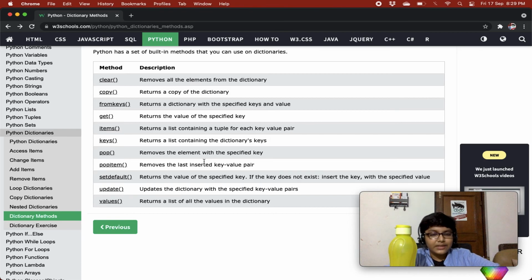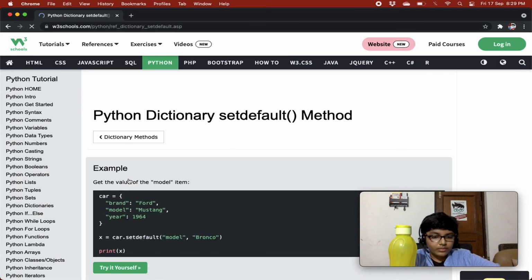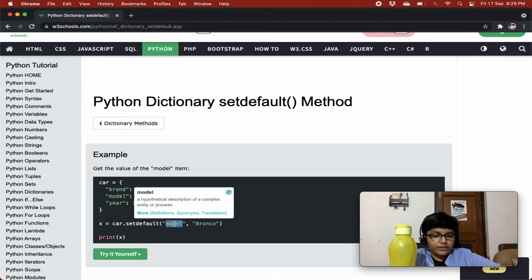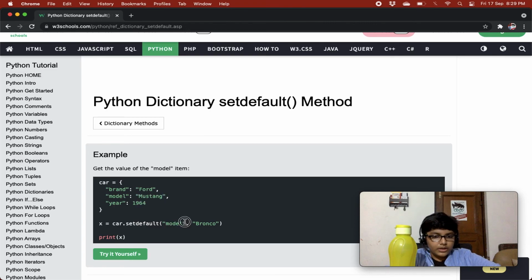Now we are doing set default. Set default returns the value of the specified key. If the key does not exist, it inserts the key with the specified value. So give the value of model. So what is happening over here? Set default: if the first argument that we give to this exists in our dictionary, then it will give us the value of that key.